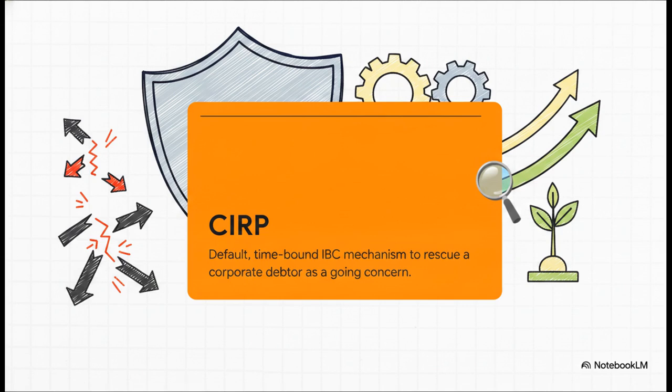Before this, let's be honest, recovery battles were scattered and they took forever. CIRP really changed the game. It stepped in as a structured shield. The main goal here isn't just to chop up the company and liquidate it immediately. No, it's about rescuing the defaulting debtor as a going concern, saving that underlying business value and balancing everyone's interests.